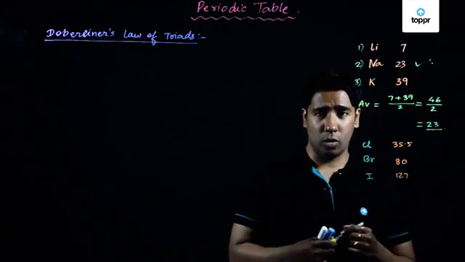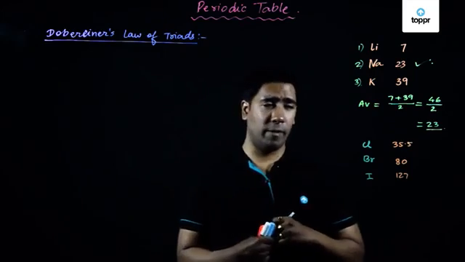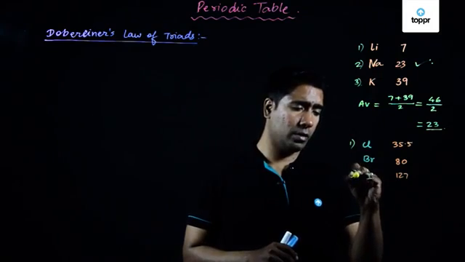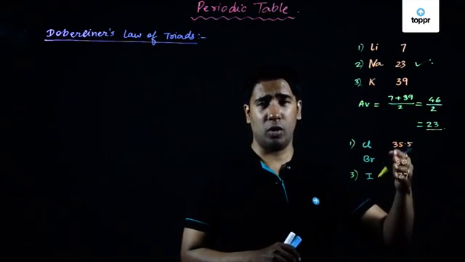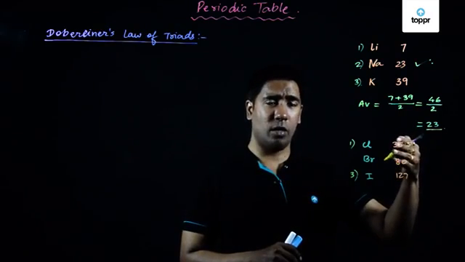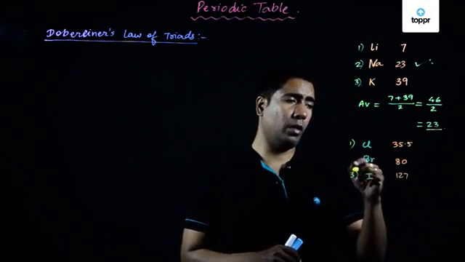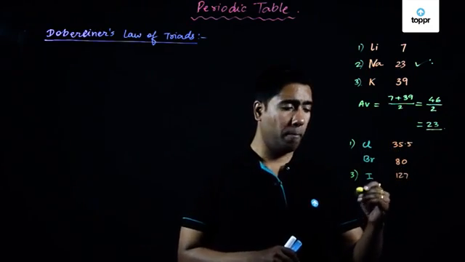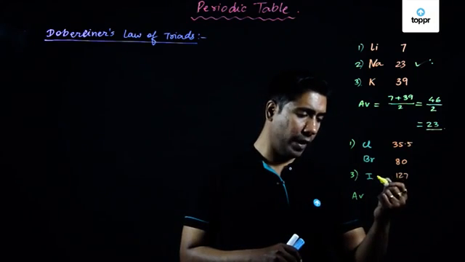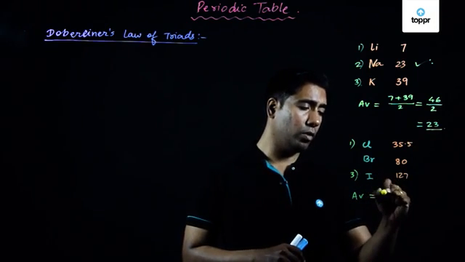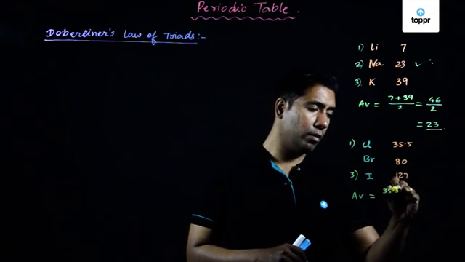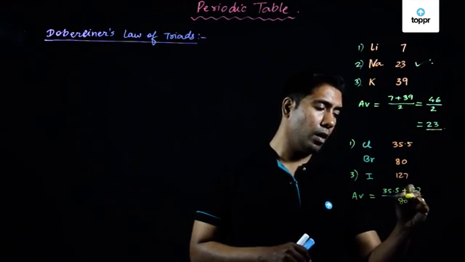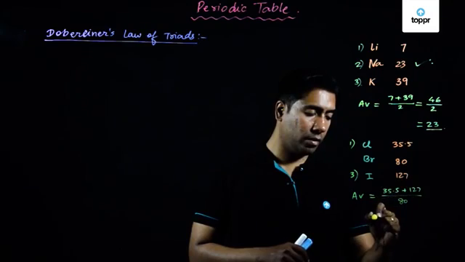So let us see what happens to the average in this specific case, whether Döbereiner's law of triads holds true or not. So here this is the first element, this is the third element. As you can see, the elements have been arranged in the increasing order of the atomic weights. This is the least atomic weight, medium atomic weight, the largest atomic weight. So here let us consider the average of the atomic weights of the first and third element. So here again, the average will be equal to 35.5 plus 127 divided by 80. And let us see what we get.